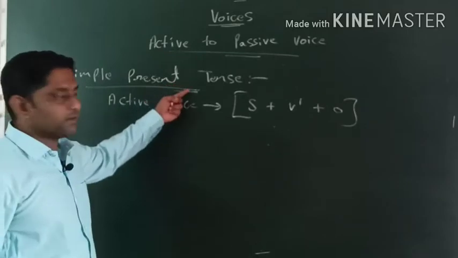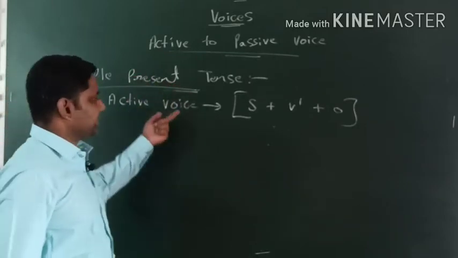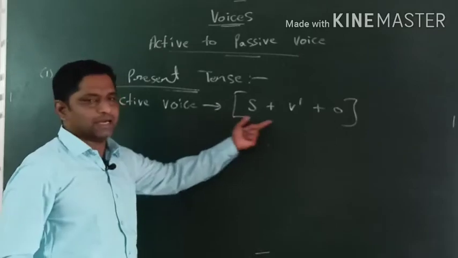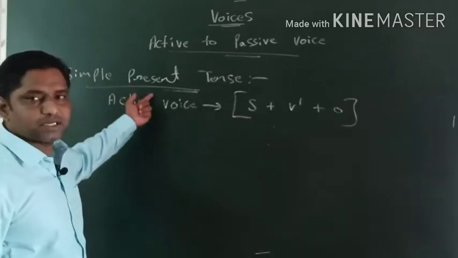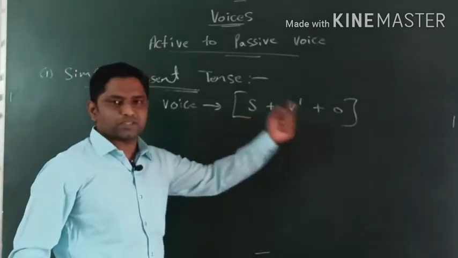What formula we have for simple present tense, exactly the same formula we will take for active voice: subject plus V1 plus object.